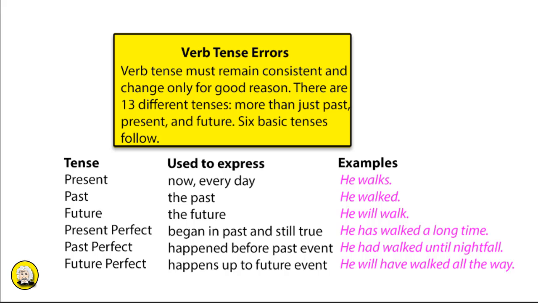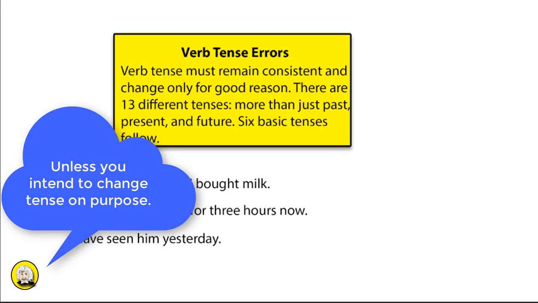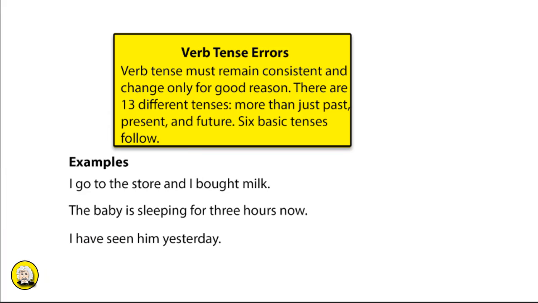Students will have to know the different verb tenses and be consistent within them. Examples of errors in verb tense are as follows. I go to the store and I bought milk. I go is a present verb, and I bought is past tense. There's a disagreement here in the time frame of when events are occurring. It should either say I go to the store and I buy milk, or perhaps the author means past tense, I went to the store and I bought milk.